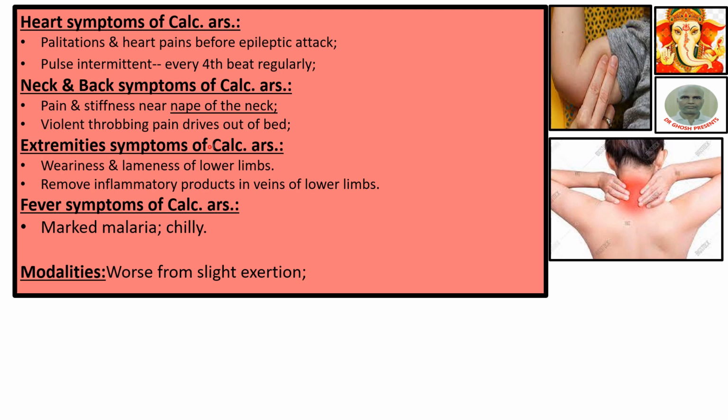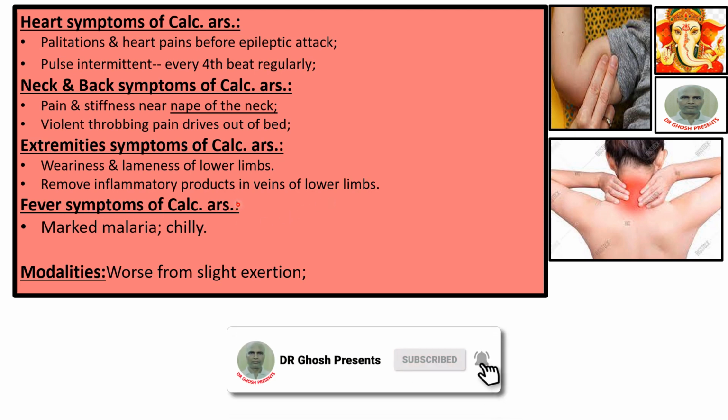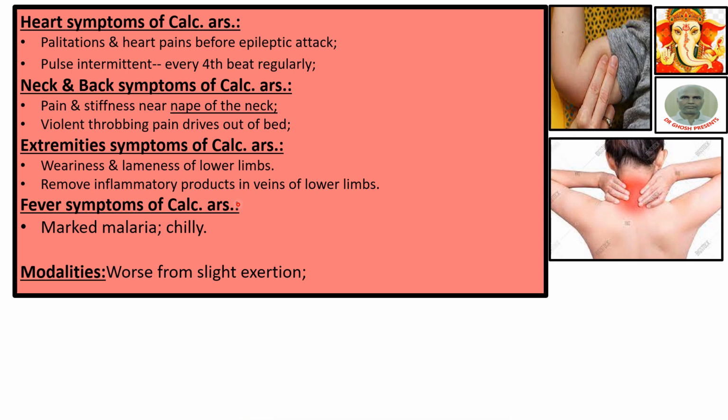Extremities symptoms of Calcarea Ars. Weariness and lameness of lower limbs. Mind this, weariness and lameness of lower limbs. Removes inflammatory products in veins of lower limb. This particular medicine removes inflammatory products which have accumulated in the veins of the lower limb. This is a very rare symptom, that a medicine is removing inflammatory products. In common words, that is an excretory product that is not good for health. It removes this from the veins of the lower limbs.